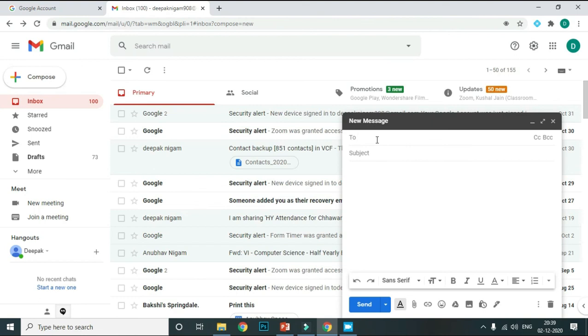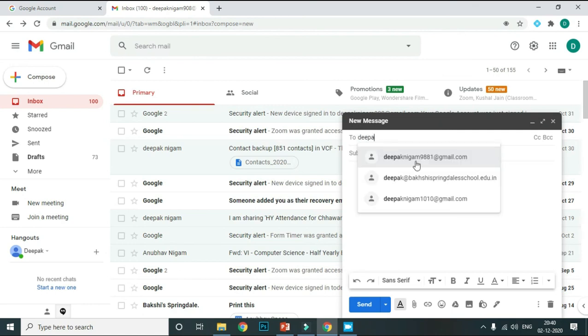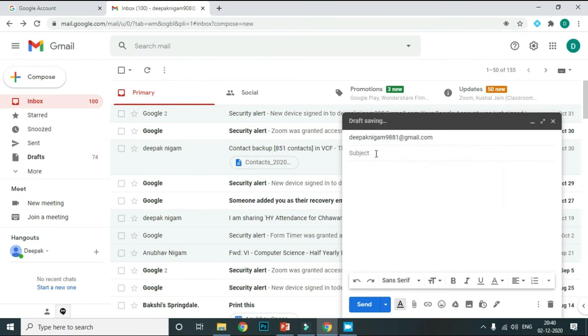Suppose I want to send my message to my other account, Deepak Nigam 9881 is my other account, and here is the subject. You have to write the subject: trial mail. And here is the compose box, the main area of the window. Here you can write any message. This is a trial message. Okay, I wrote it.